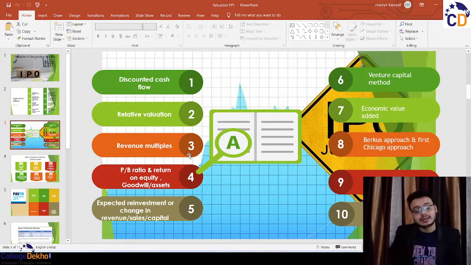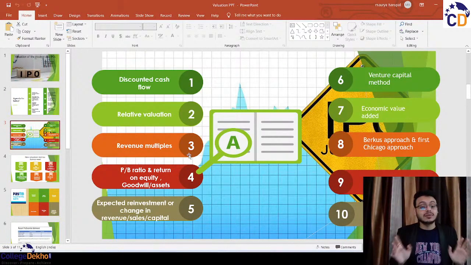ROE, the return on equity. Again, you do not have the profitability. How can you use this measure? Again, the goodwill to assets. This measure can be used because ultimately these startups are commanding goodwill from the public. But again, these companies have a lesser quantum of assets. So a company which is asset intensive can use this method, but it doesn't work for the IT startups.